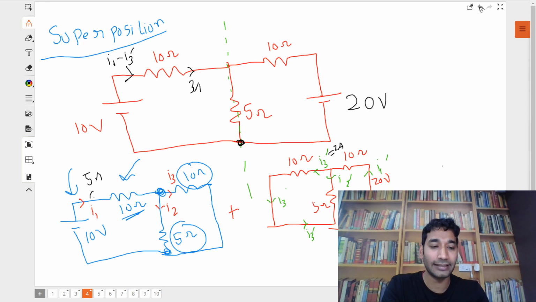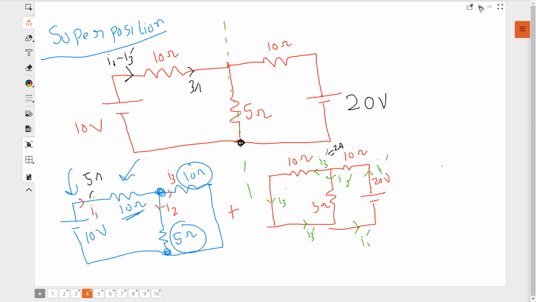Okay, somebody is saying that screen is not visible. Okay, let me take the screen off. Just a second, sorry. Okay. I think now you should be able to see the image. Yes, you should be able to see this now.